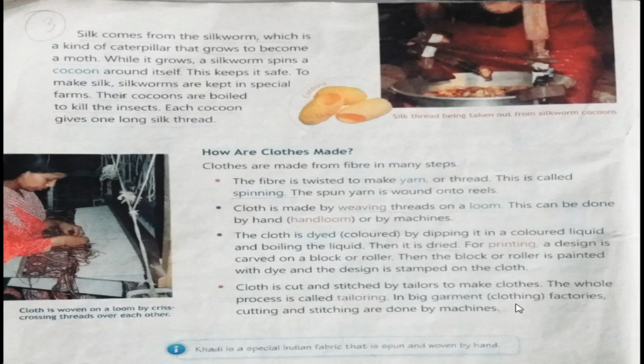The word garment here means clothing factories. Garment factories means clothing factories. The work is done by machines. So these are the 4 steps of making the clothes. Firstly, fibers are twisted and we get a thread. This process is called spinning. Then the threads are woven on the looms to get a cloth, and then that cloth is dyed and designed. Then that cloth which is designed and printed and colored is taken to the tailor for the last thing that comes, the tailoring. And then we get the clothes that we wear and we like them so much.